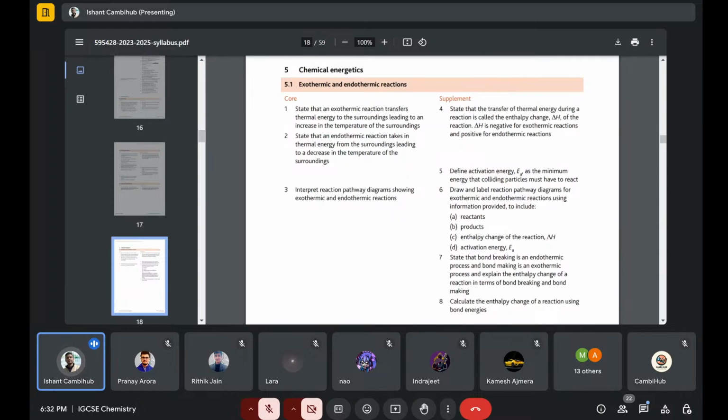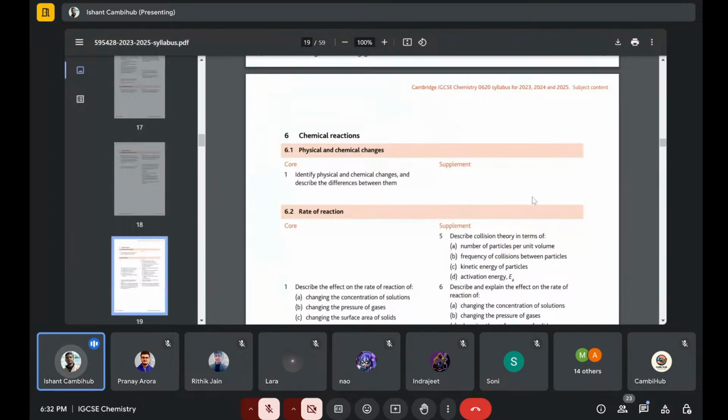You draw a hump, then bring it down, with the arrow drawn downwards and the activation energy on the top. For endothermic it will be the other way around: reactants at the bottom, products on the top, it goes over a hump, and the arrow goes upward. It's always from reactants to the products, starting from the reactants, not from the product side.